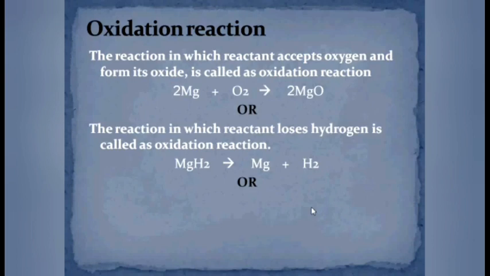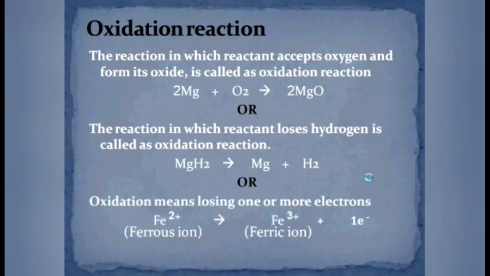See, on reactant side, magnesium was bonded with hydrogen, but after reaction, on product side, you may see that magnesium is separated from hydrogen. That means it has lost hydrogen, and the reaction in which the reactant loses hydrogen is called as oxidation reaction. So, according to this definition, the reaction is called as oxidation reaction.